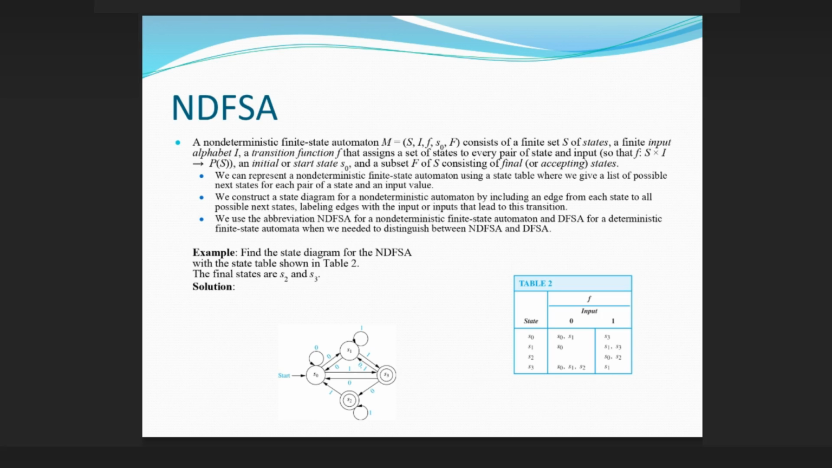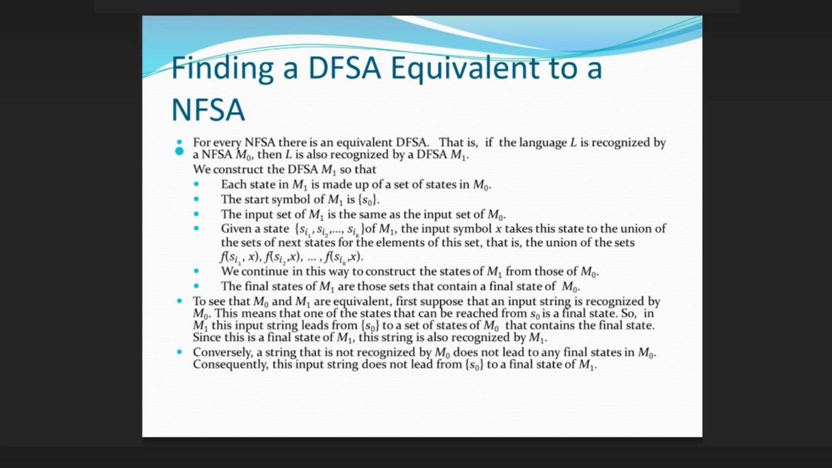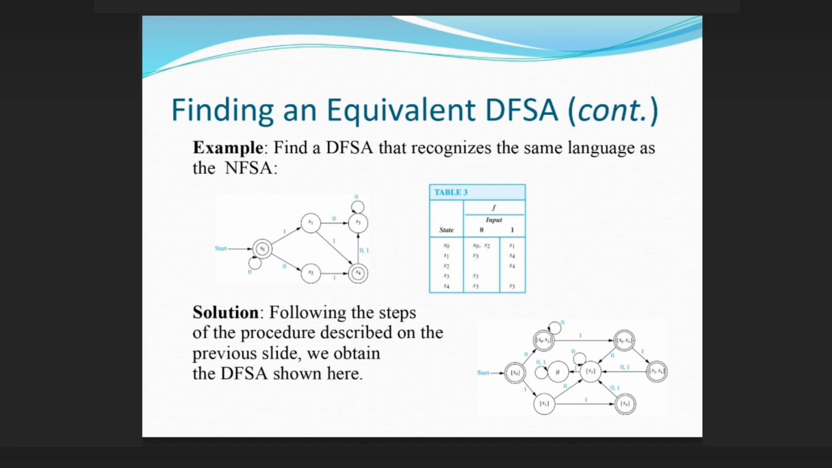Example: find the state diagram for the NDFSA with the state table shown in Table 2. The final states are S2 and S3. Solution. Finding a DFSA equivalent to an NDFSA. Example: find a DFSA that recognizes the same language as the NDFSA. Solution: following the steps of the procedure described on the previous slide, we obtained the DFSA shown here.